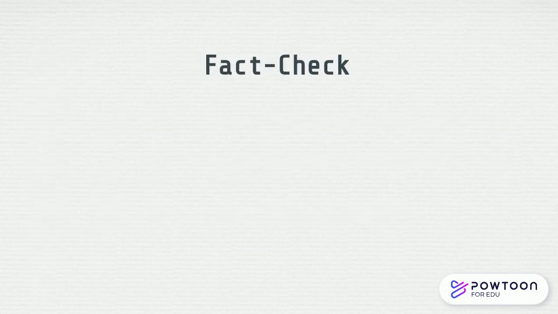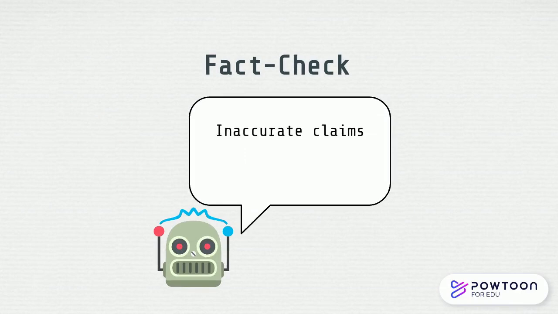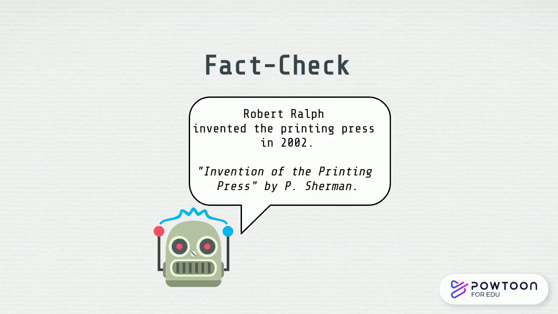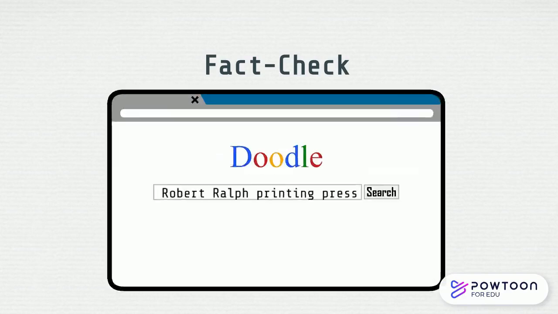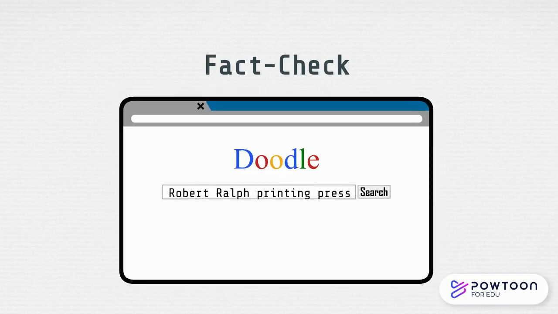Fact check. AI chatbots can make inaccurate claims and spread misinformation. Their response might sound plausible, but names, dates, events, and sources might be totally made up. Try a search elsewhere to verify what's real and what's not. If you can't find a particular reference, it might not exist.